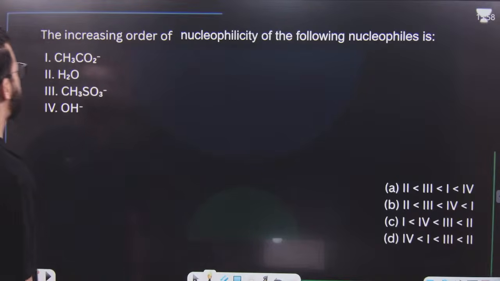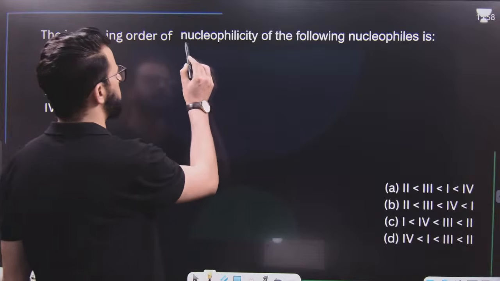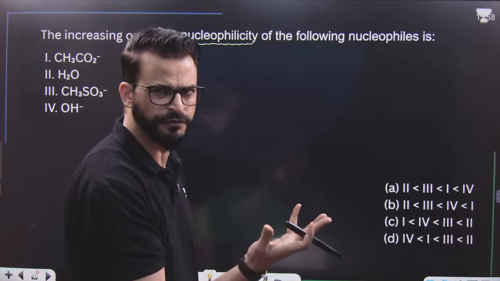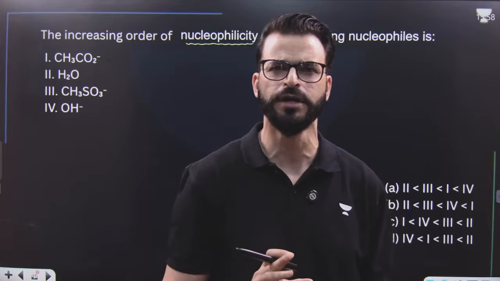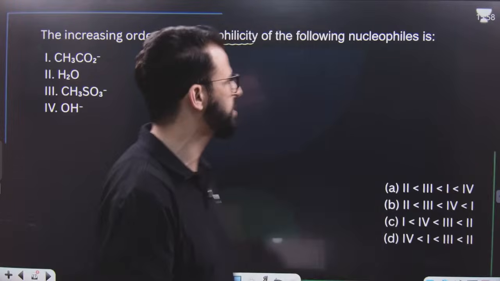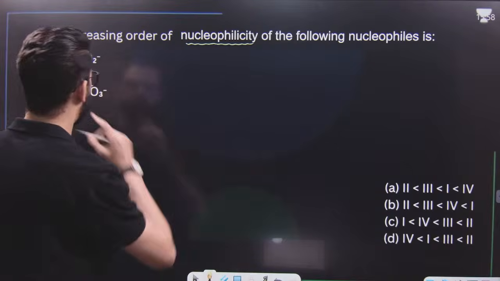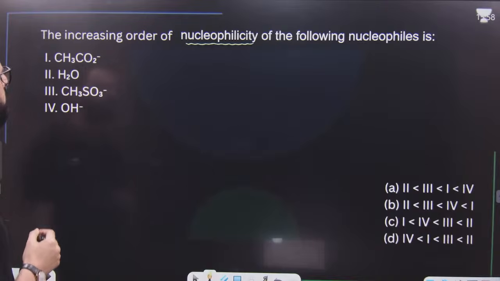Dear students, after that, we have a question: the increasing order of nucleophilicity. Dear students, what is meant by nucleophilicity? That clearly means the strength of a nucleophile, that means the tendency of a nucleophile to form a covalent bond with an electron deficient site of the substrate. Now, these are the nucleophiles. You have to tell me which one is the stronger nucleophile and which one is the weaker nucleophile.